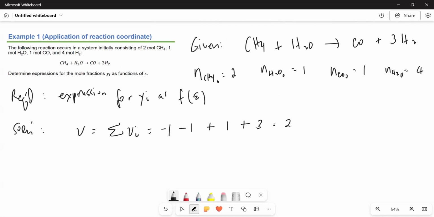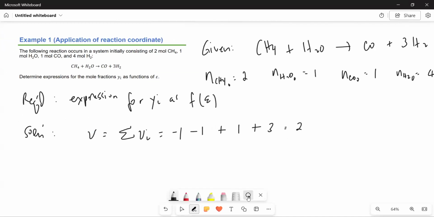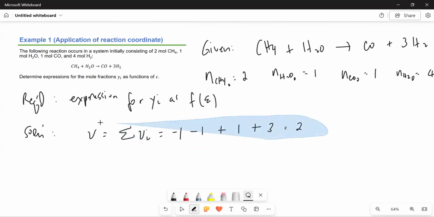Next, let's get n naught. By the way, before we do this, I would like to copy and paste the equation that we're aiming for.